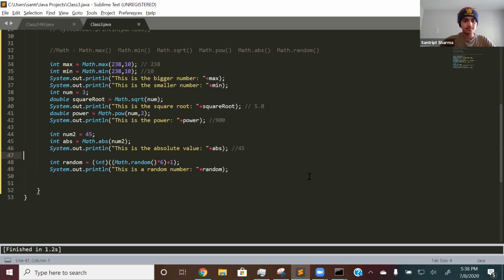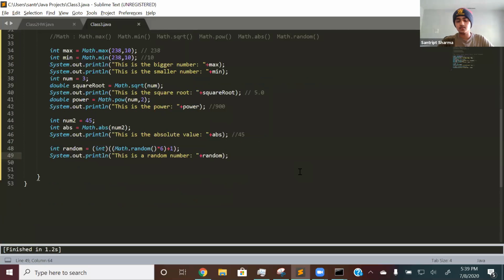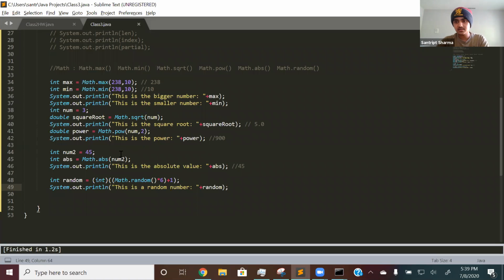So the next thing I want to talk about is the Random class. We're already on the topic of random, right? Math.random. I want to introduce a new way of creating random numbers, and that's through the Random class. Again, there's a Math class and there's a String class, right? Now there's a new class dedicated specifically to random.